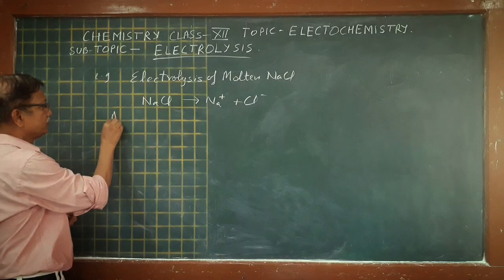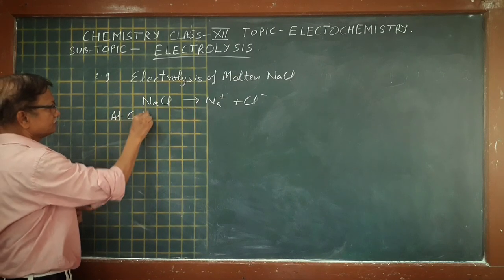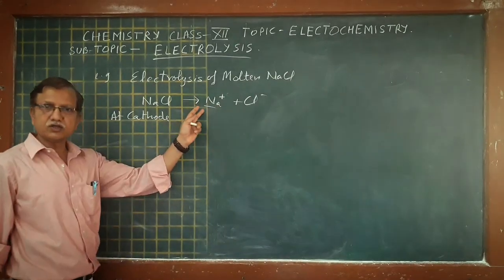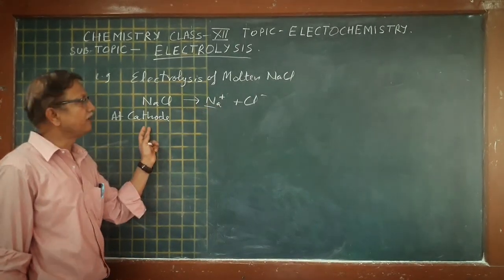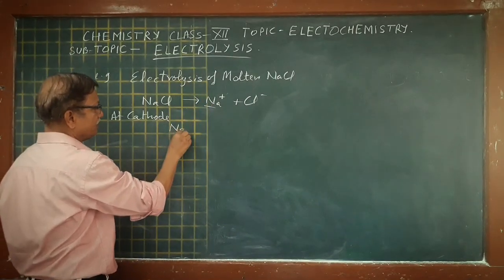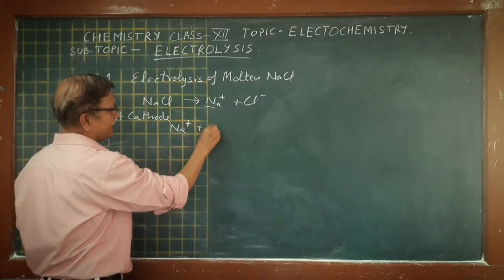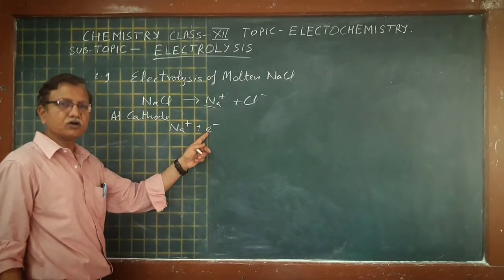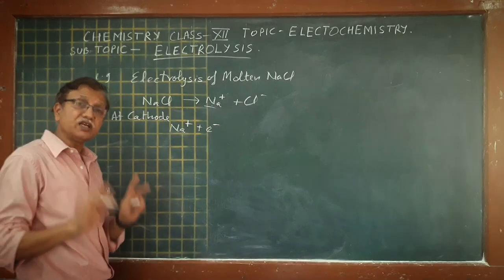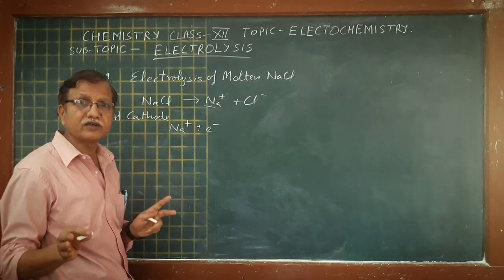So at the cathode, in electrolysis, the cation will move and discharge. Here the cation is sodium, so sodium will move towards the cathode and undergo reduction, because at the cathode reduction takes place both in electrolysis as well as in an electrochemical cell.